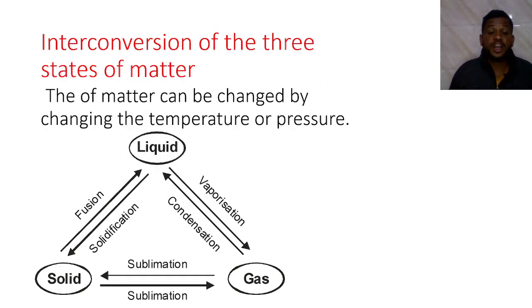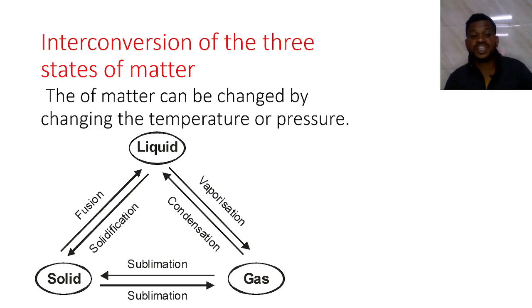Next point is the interconversion of the three states of matter. Why? Because solid can change its state into liquid, liquid can change its state into gas, gas can change its state into liquid, maybe directly into solid, and when we freeze a liquid, it starts to convert into solid. This is the interconversion of the three states of matter.